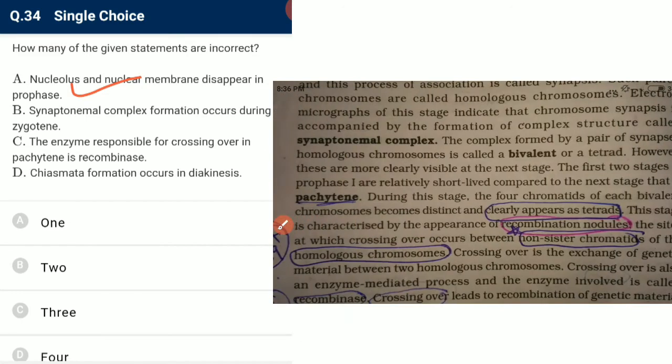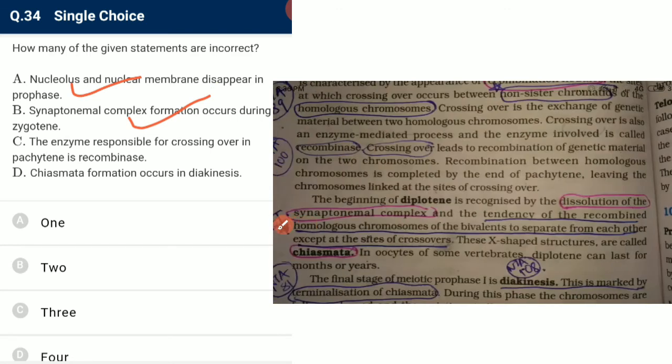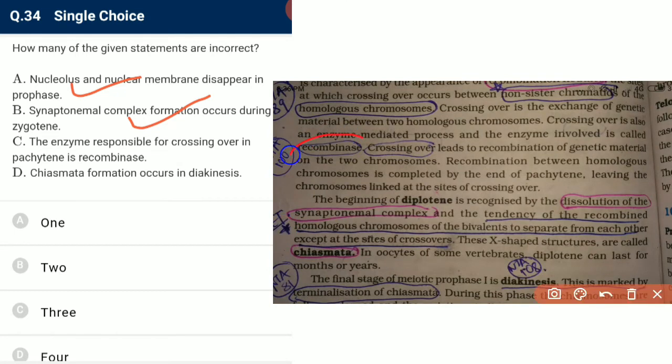Next, synaptonemal complex formation occurs during zygotene. Yes, it occurs in zygotene, so it is correct. The enzyme responsible for crossing over in pachytene is recombinase. Yes, so it is also correct. Chiasmata formation occurs in diakinesis. No, chiasmata formation occurs in diplotene. So it is incorrect, and we have only one statement which is incorrect.